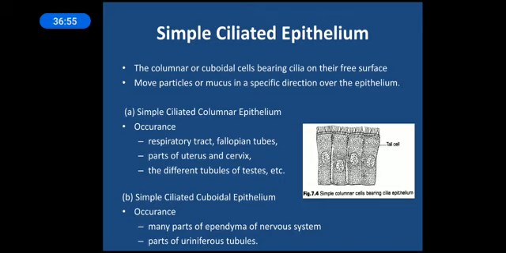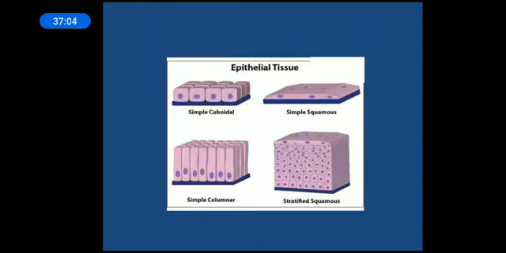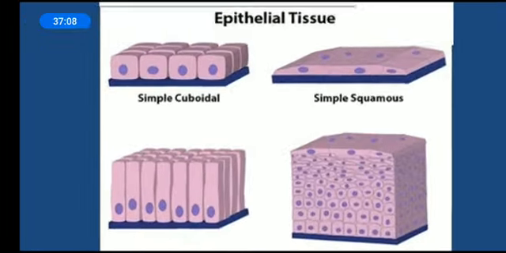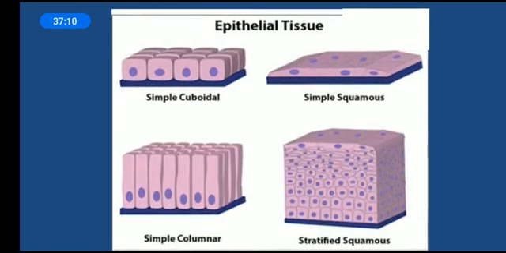Next, part of the uriniferous tubules, again responsible for the movement of the different substances present in the urine. So that's about the simple ciliated epithelium. So these are the structures. Simple cuboidal, you can magnify it, you can see the cubical structures. Simple squamous, the flattened one, polygonal, with the nucleus within them. These are the columnar, which are brick-like or elongated structures having the nucleus at the base.